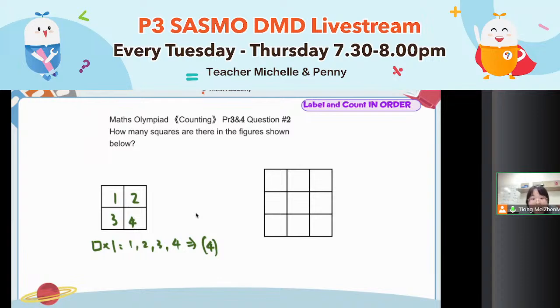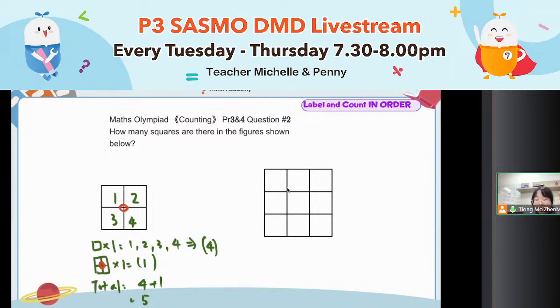Is there any bigger square beside the 1 by 1 square? Good job. I see a lot of correct answer. They will have a 2 by 2 square like this, right? So what is the tips you can do when you have a 2 by 2 square? To make you confused, you can draw a circle in between. All right, let me change another color. To remind yourself, you can draw a circle in between the cross. Here is a 2 by 2 square. Can you see this? So you have one 2 by 2 square, largest one. All together, you will have 5 squares inside. So this is the first type of square question that will come out.